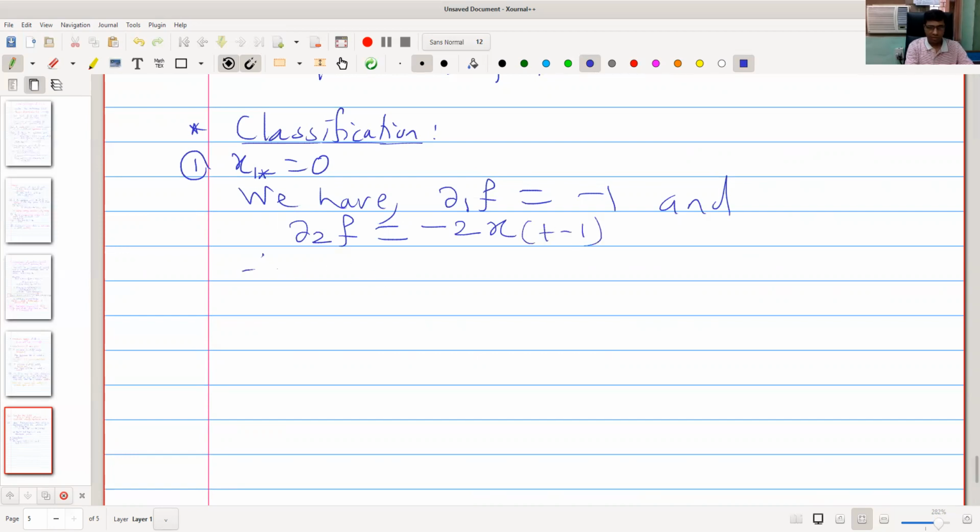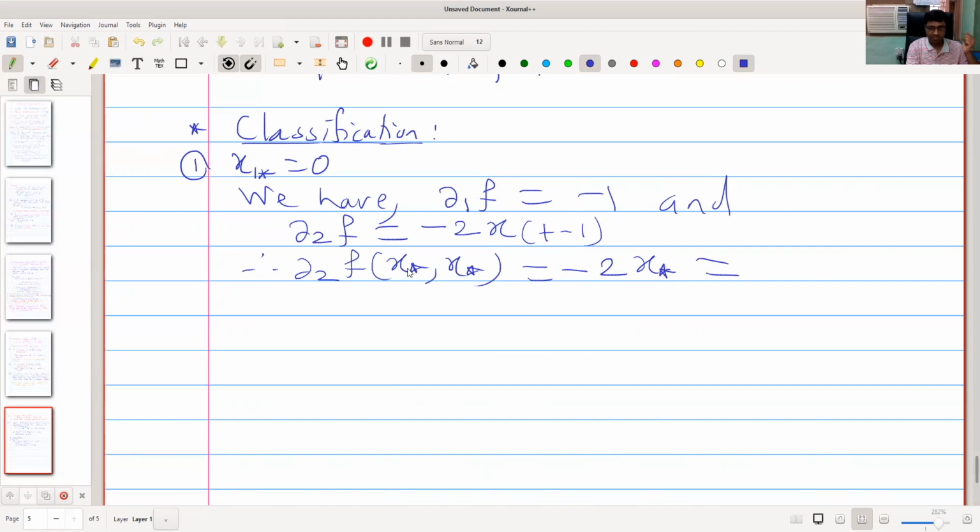Therefore, we need to evaluate at x star, x star. So this is minus 2 times x star, but x star is 0. I should write x1 star.